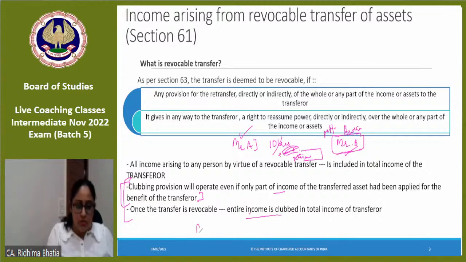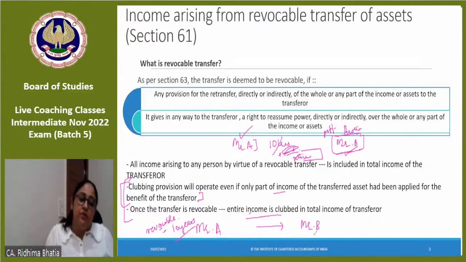So suppose Mr. A transferred a property to Mr. B with the condition that after 10 years, Mr. B will transfer this property back. Correct? This is called a revocable transfer. Yes or no? Yes, this is a revocable transfer.